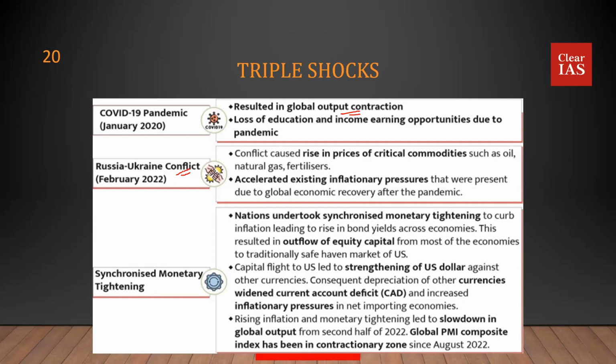When the war came, inflation was increasing. When prices and inflation are coming up, you do not have the liberty of putting money in the hands of the people anymore. Then what happened? The central banks around the world went for something called synchronized monetary tightening. They started to reduce the money supply, and started increasing their policy rates, the repo rates or whatever it is. As a result, there started to be a shrinkage of money in economies like the US and the Western economies.